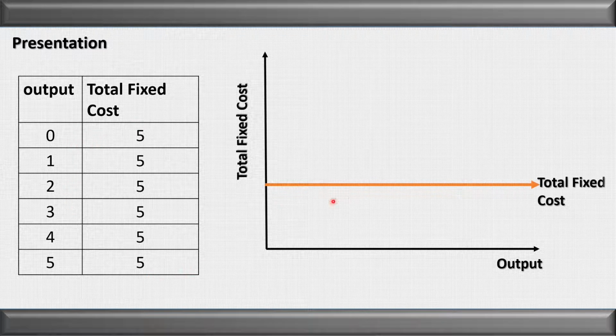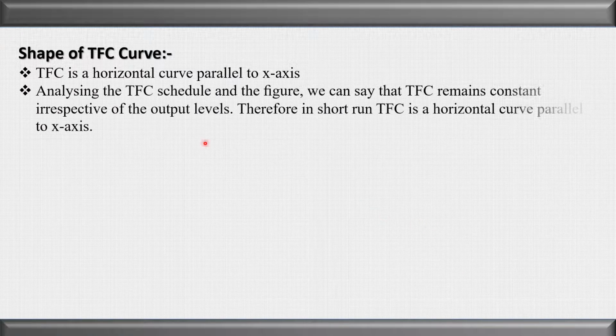Here we can say total fixed cost is parallel to x-axis. Why? Because in the table we can see the total fixed cost is constant irrespective of level of output, because of which TFC is always parallel to x-axis. Let us see the shape of the total fixed cost curve. Total fixed cost is a horizontal curve parallel to x-axis.